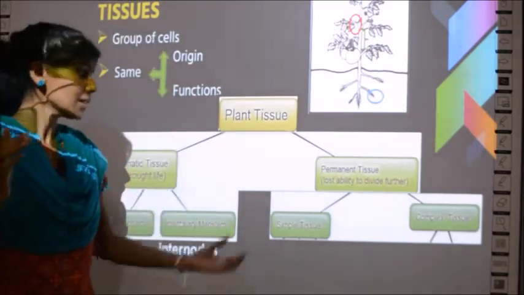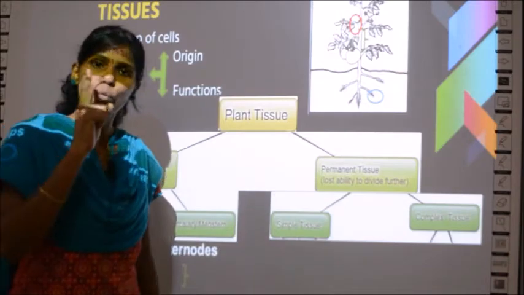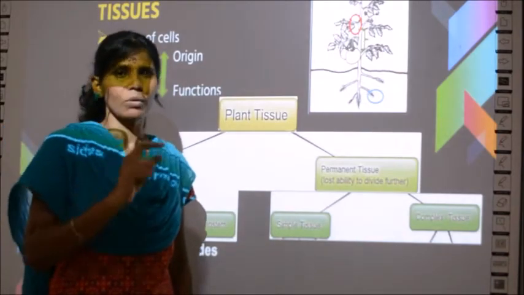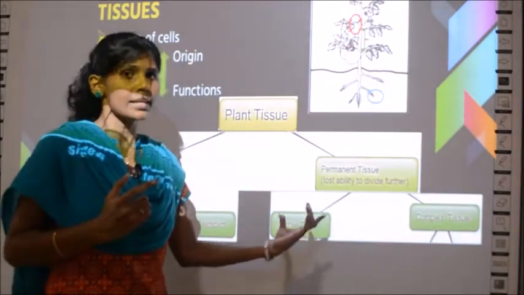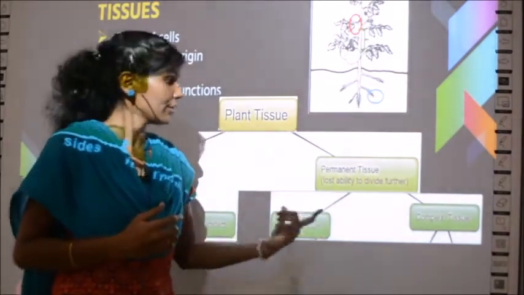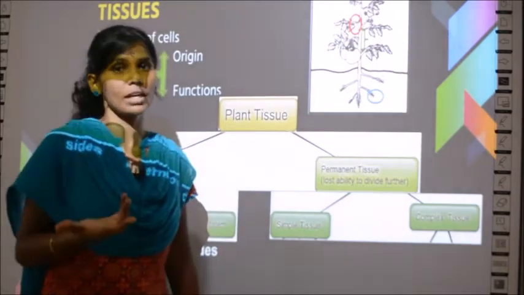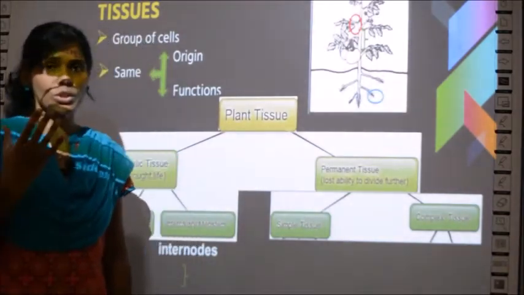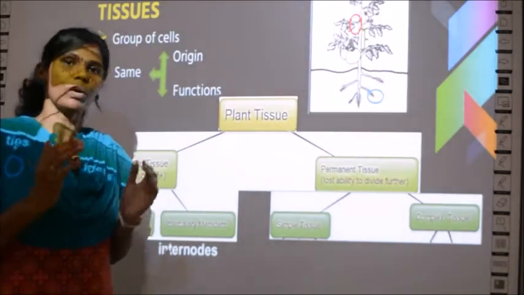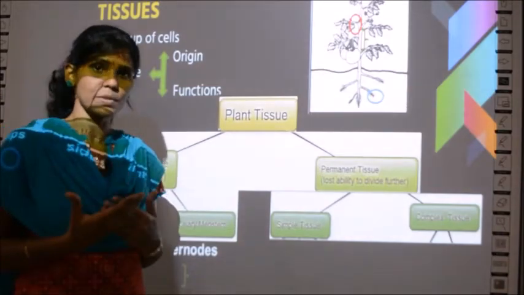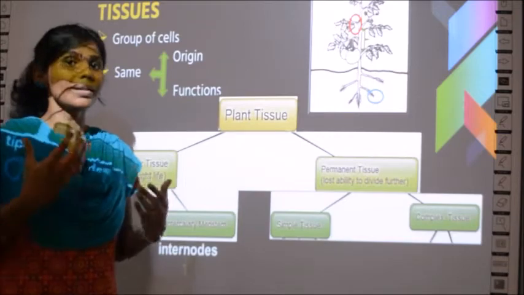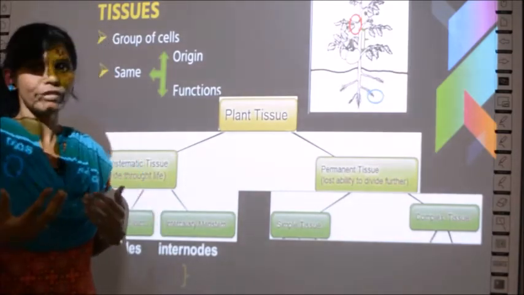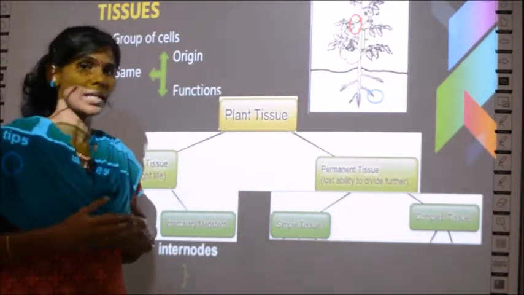It is called simple when it is made up of one type of cells. If only one type of cell is present, then it is called simple tissue. If it has two or more types of cells, see, the word tissue, I just told you it is a group of cells. I did not tell about the types, right? That group can have either the same type of cells or different types of cells, that is, more than one type of cells.